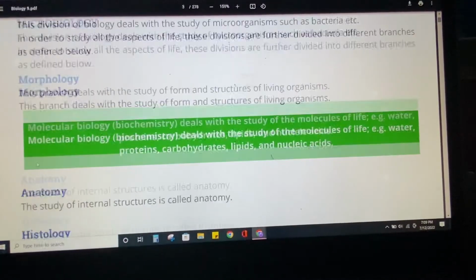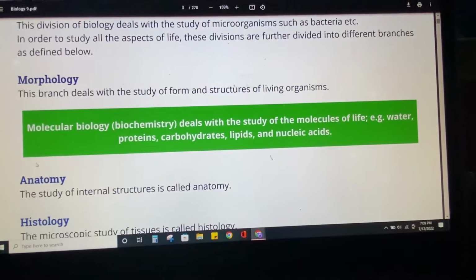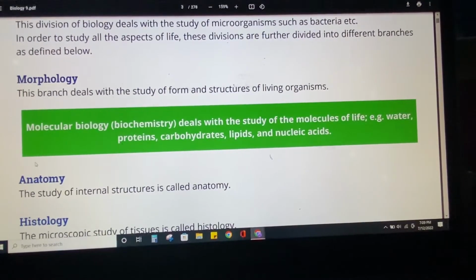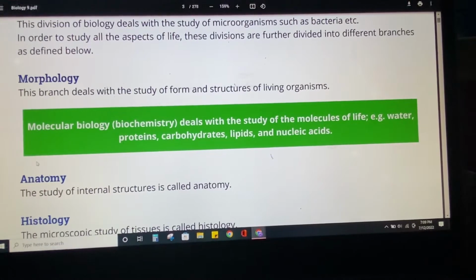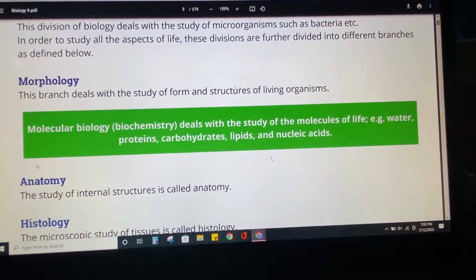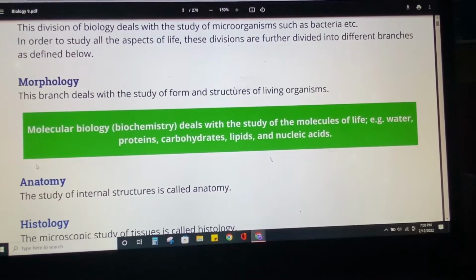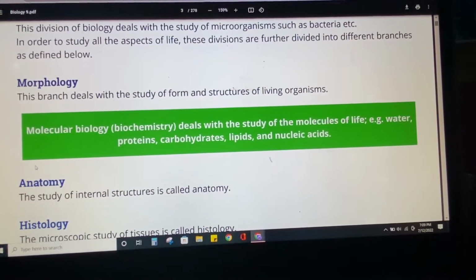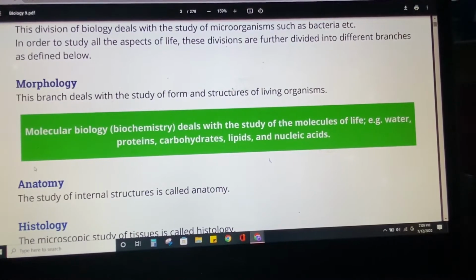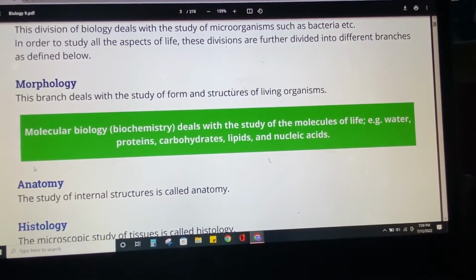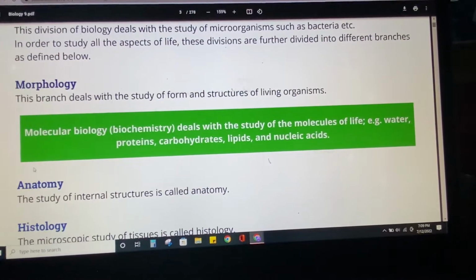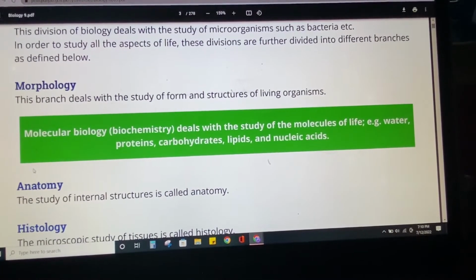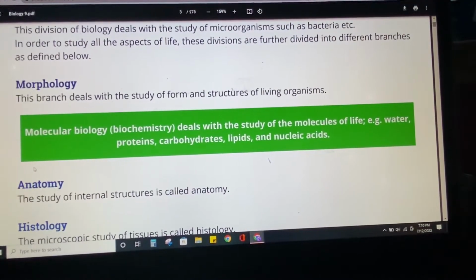And this is morphology. What is morphology? It is the branch that deals with the study of forms and structures of living organisms, how they are formed and what the structure of the organism is. Molecular biology or biochemistry deals with the study of molecules of life. What are molecules? Water, proteins, carbohydrates, lipids, nucleic acids. Our bodies consist of these molecules, and when we study these molecules, it is under molecular biology.